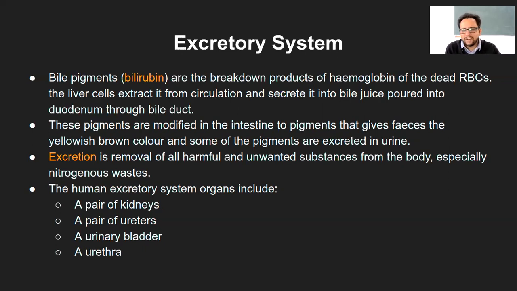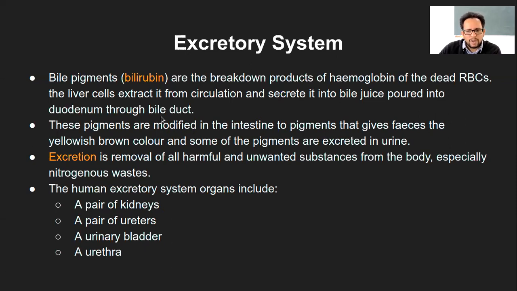And that coloration varies depending on the diet and so on. Same is the case with urine. If you drink a lot of water, or if fewer RBCs are dying, then that yellow pigment will be less, or more diluted, so you may not be able to see a yellowish coloration, and it will be more like a transparent urine.